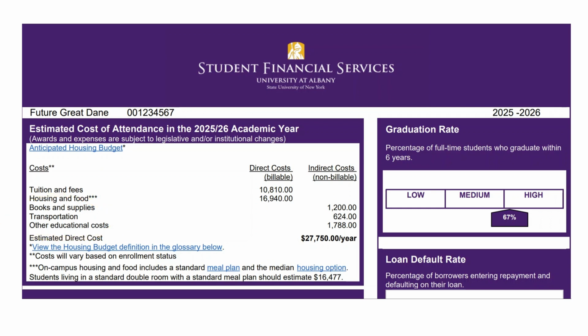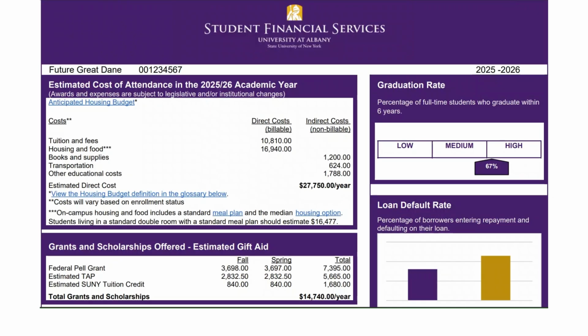For this student without financial aid or scholarships, the current estimated direct cost would be $27,750 a year or $13,875 for the fall and spring semester respectively. These costs are not the same for every student, as changes in meal plan, housing, and enrollment intensity would increase or reduce costs. Heading down after estimated costs, we have grants and scholarships.